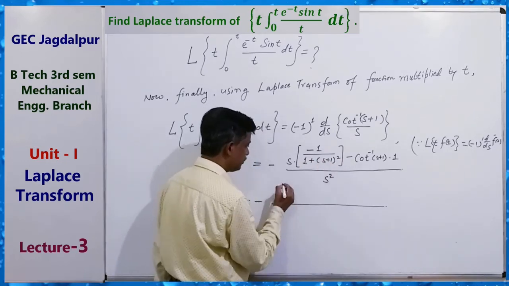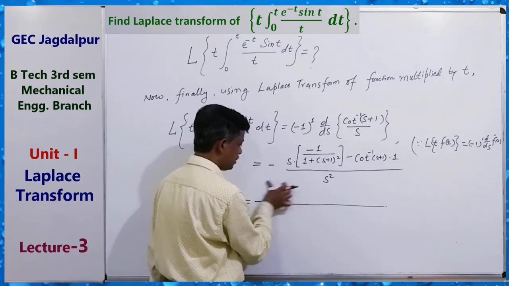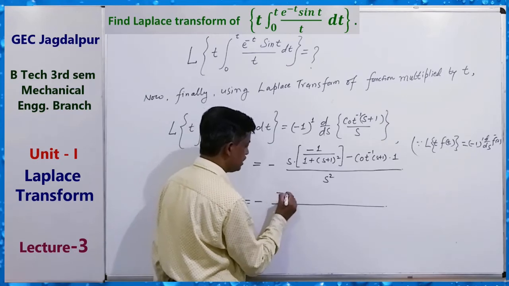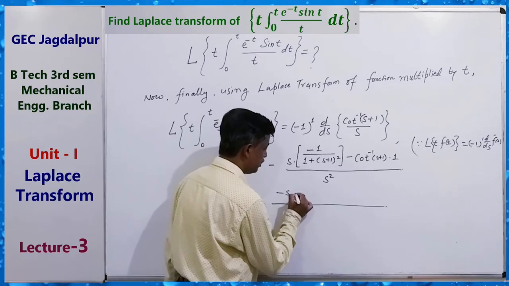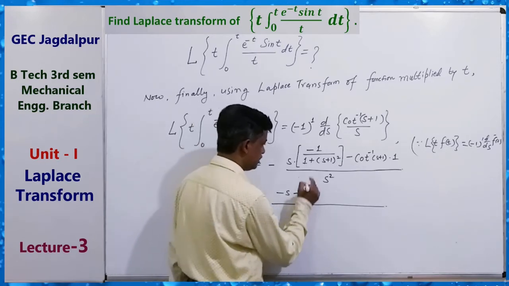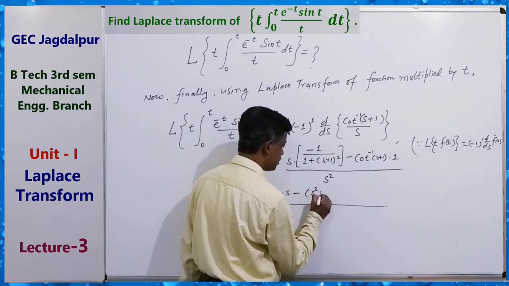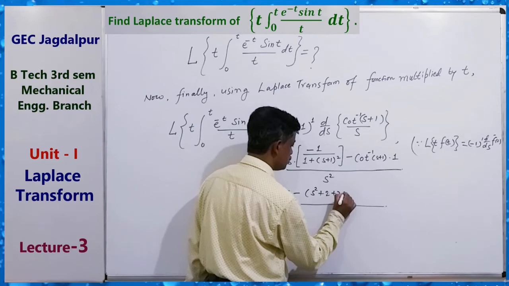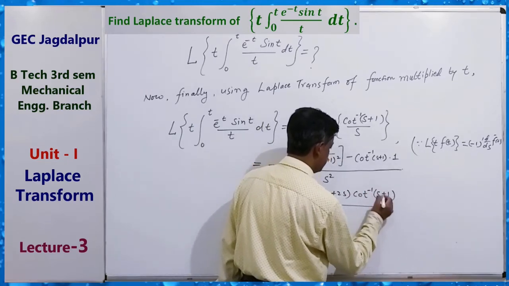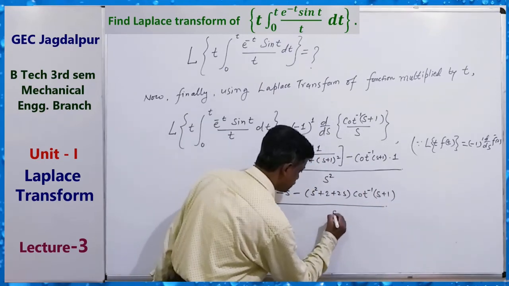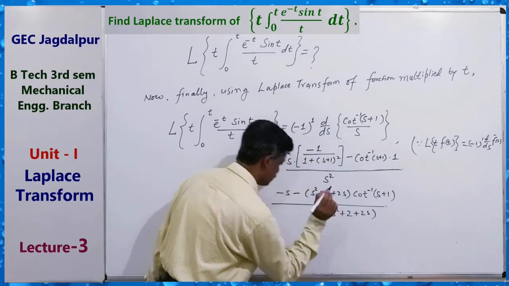So taking LCM also, here minus s, minus this multiplied to this, so s square plus 2 plus 2s, cot inverse s plus 1 divided by s square plus 2 plus 2s, whole square.